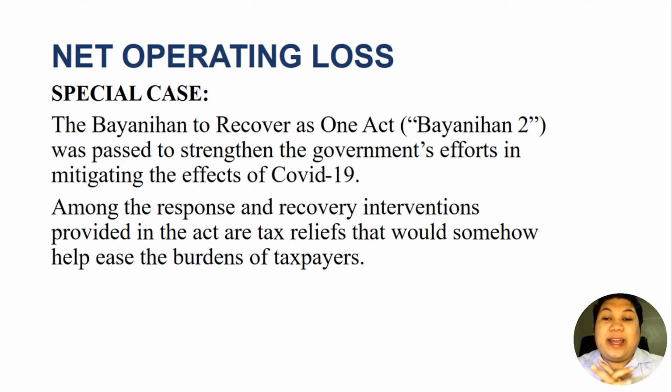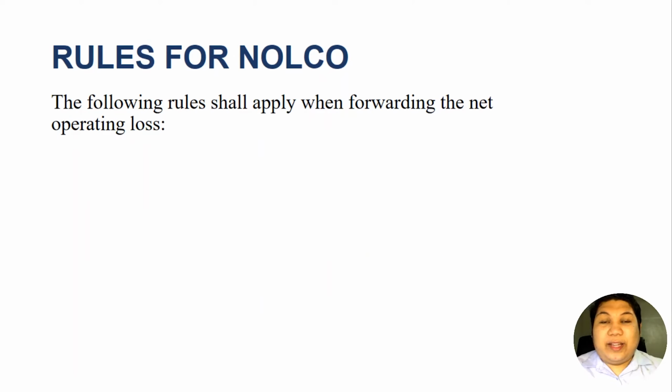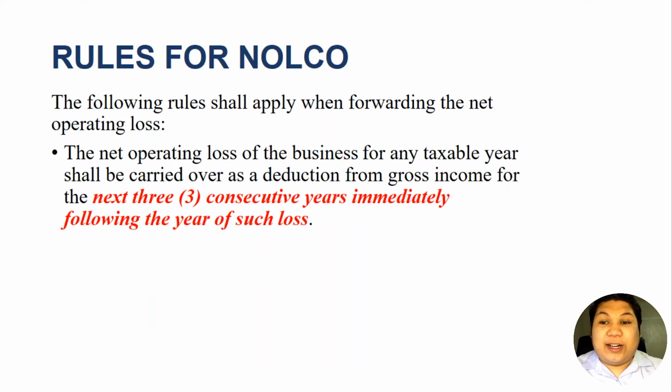So, as I have said, any operating losses incurred during this year 2020 and losses in the next year could be carried over for 5 years and not 3 years. However, those losses incurred in the previous year, 2019 and before that, and 2022 and after that could be carried over only for 3 years.